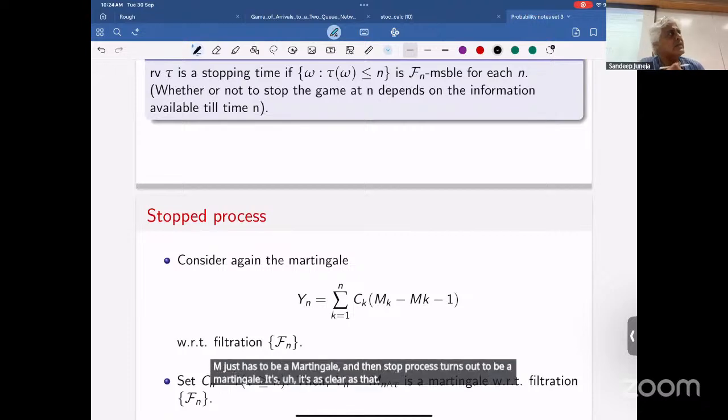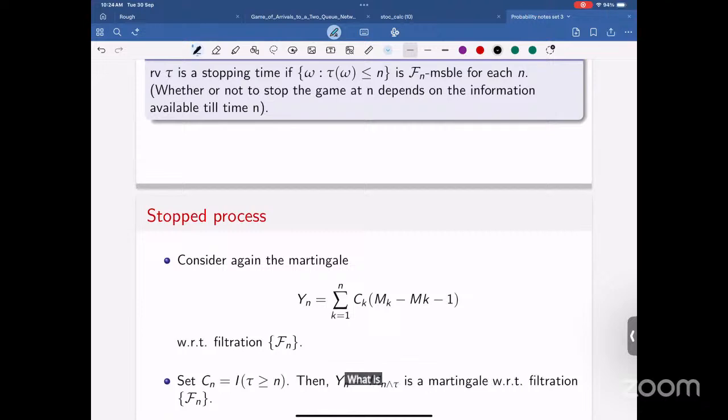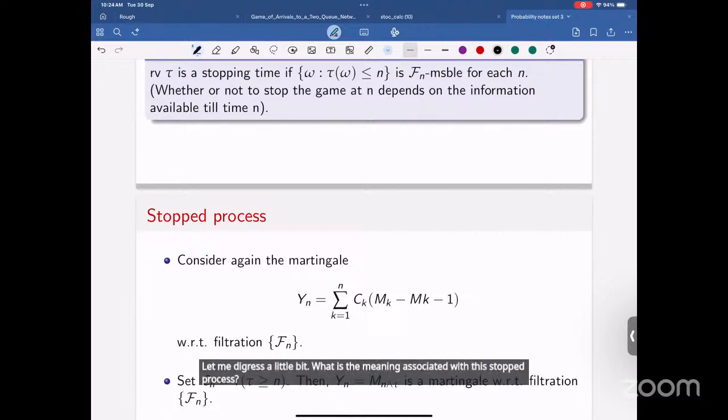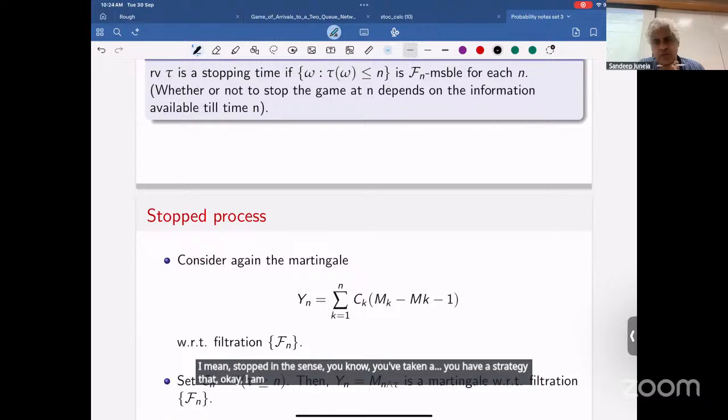The only generality you can ask about is what happens in continuous time. Let me digress a little bit. What is the meaning associated with the stopped process? You have a strategy that, okay, I am going to stop when my wealth becomes equal to 200 rupees, or when I've lost 100 rupees or more.